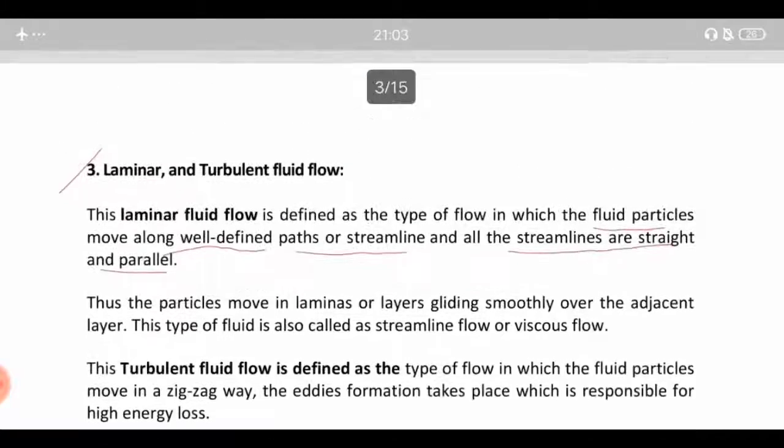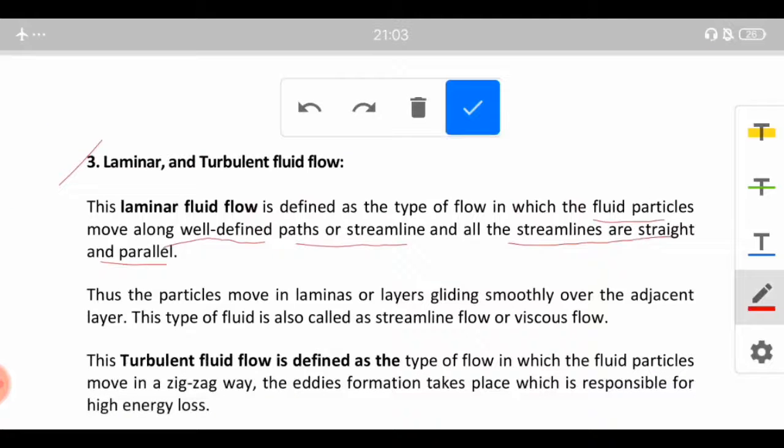So basically laminar fluid flow is defined as a type of flow in which the fluid particles move along well-defined paths or streamlines. So the path will be well defined just like a streamline, and all the streamlines are straight and parallel to each other.